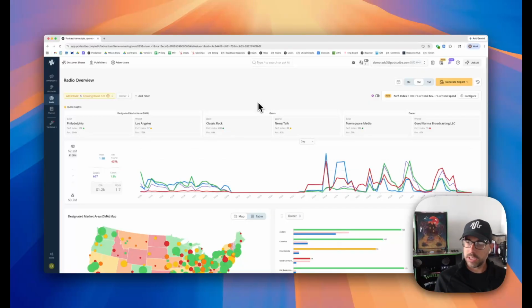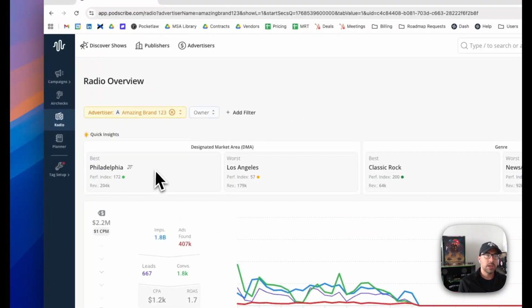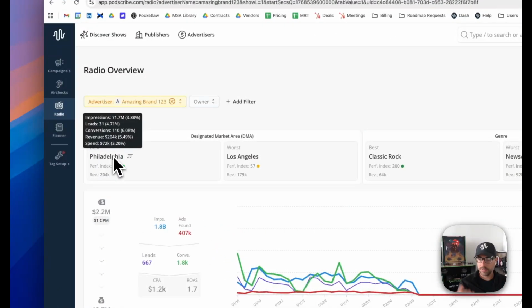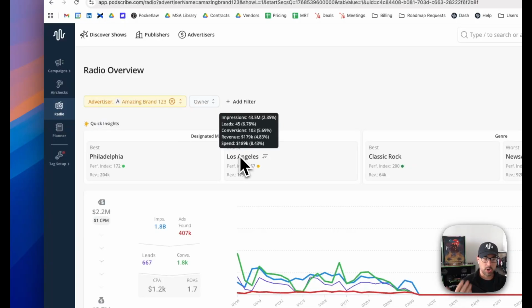So one of the newest things that is a part of this reporting is this idea of quick insights. So some quick hits that show us what is best and what is worst in terms of performance, broken out by specific data cuts. So one is DMA. So for this particular demo campaign, what we've noticed over the course of these 3 months is that Philadelphia is the most efficient performing market. Los Angeles is the least efficient performing market. Couple of things to call out there.